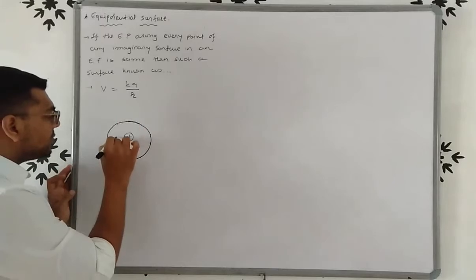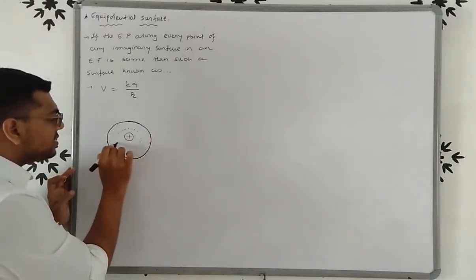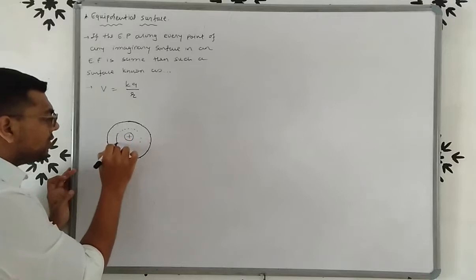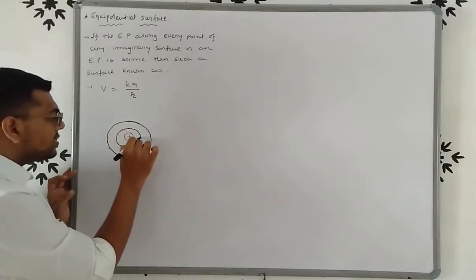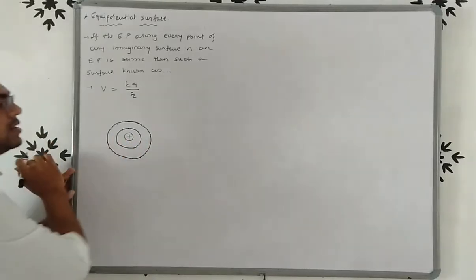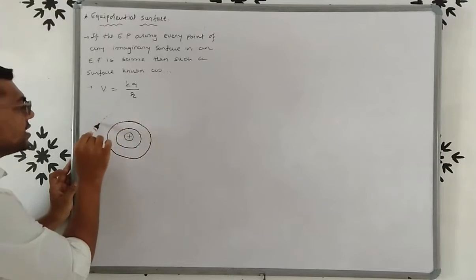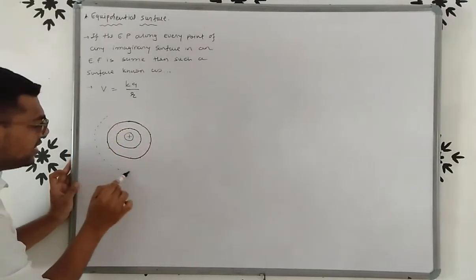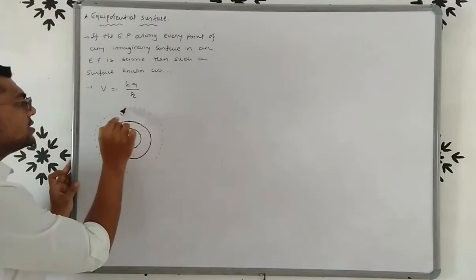Once again, suppose at these points potential will be same. So this surface passing through these points is known as equipotential surface. Once again friends, here these are the points where potential will be same.